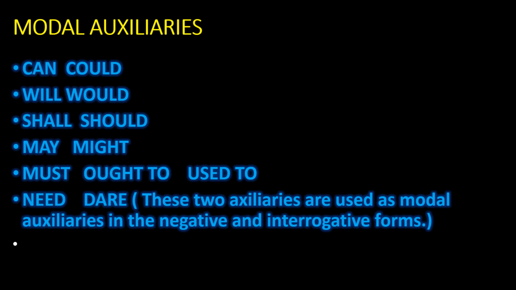Here one thing is identified, that is these two auxiliaries, dare and need. Need and dare are modal auxiliaries. These are used as modal auxiliaries in the negative and interrogative forms. So we have to write need as need not, and dare as dare not. These two are used in negative or interrogative sense. So these are all called modal auxiliaries.